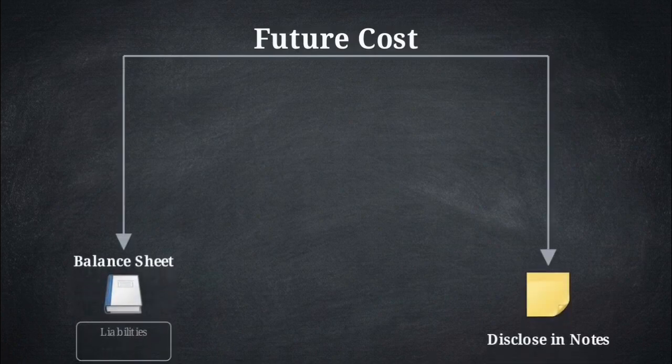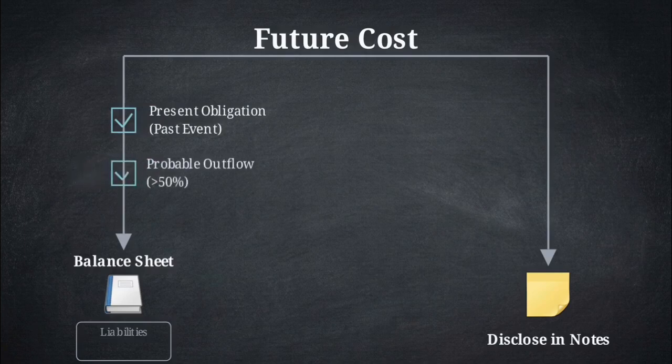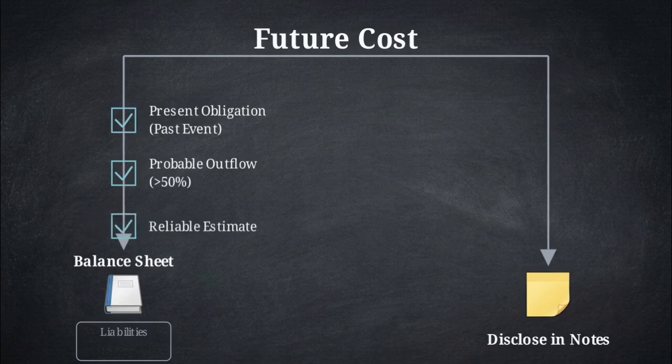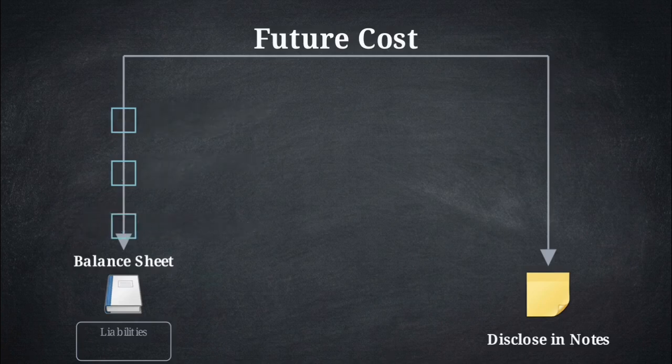These 3 requirements act as the formal threshold for recognition. If any of these conditions are missing, the item cannot be recorded as a liability on the balance sheet. This ensures that financial statements only include obligations that are grounded in high probability and measurable data.